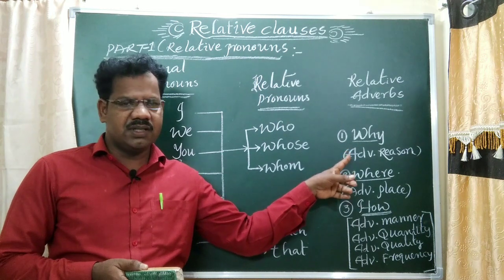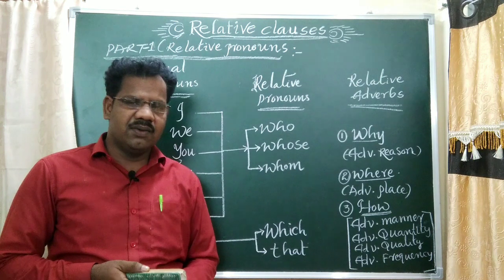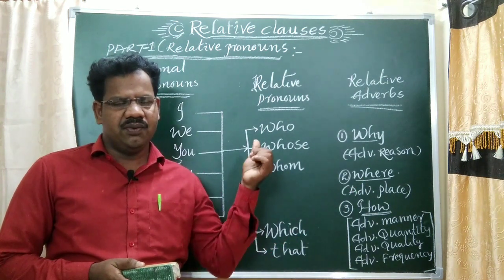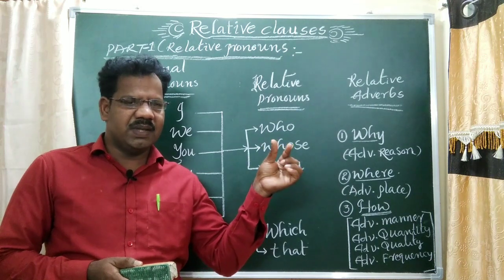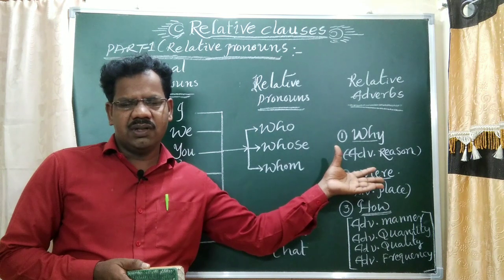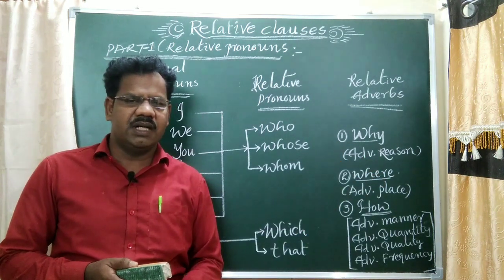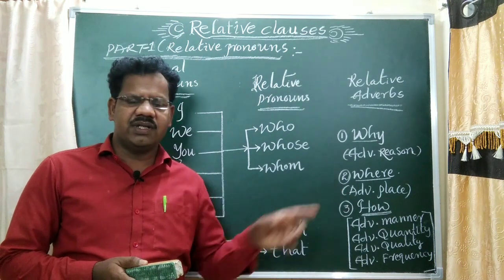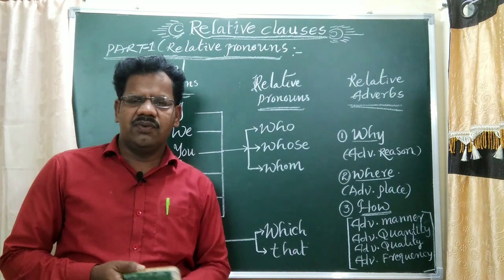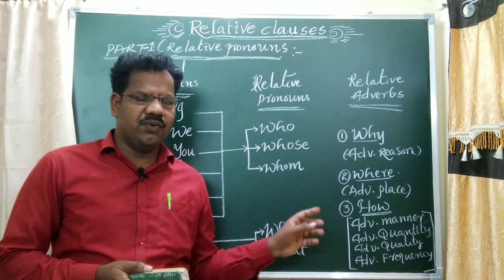Once we question ourselves, why are you coming here? Why refers to adverb of reason. Here, who is there? Who refers to a person. Why refers to reason. Okay, if you go through grammar, why refers to adverb of reason. And where refers to adverb of place. Where are you going now? Where refers to place. And final one is how.